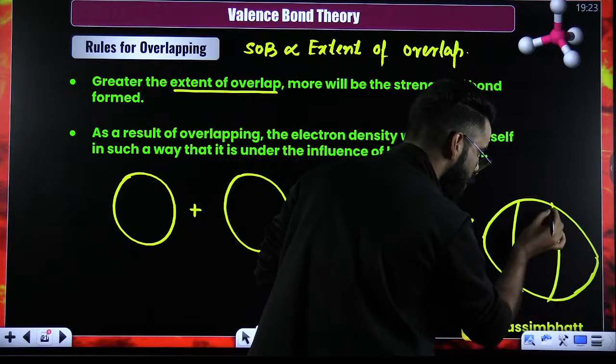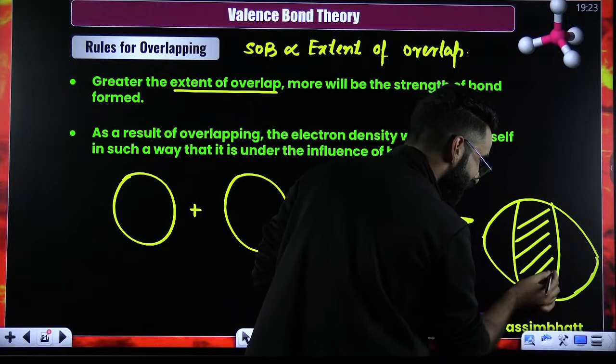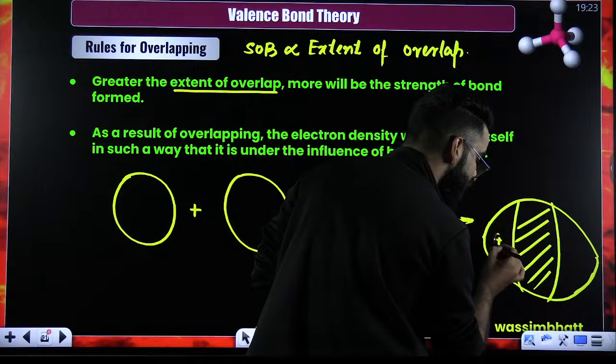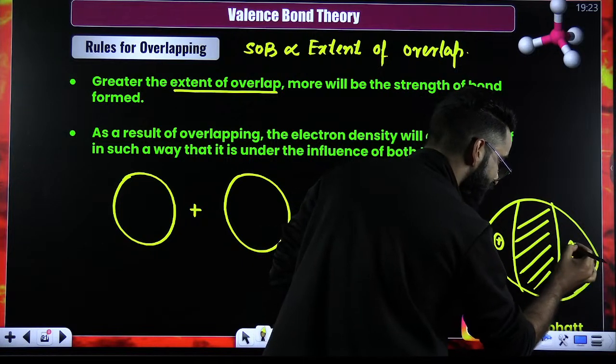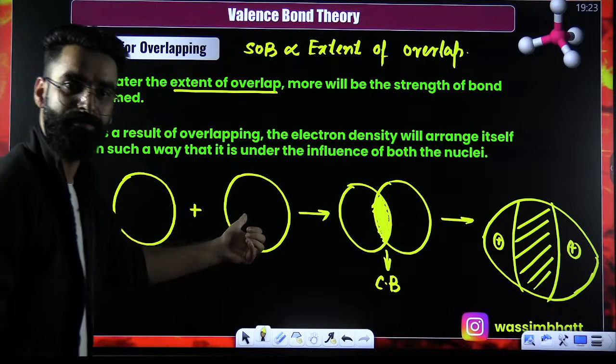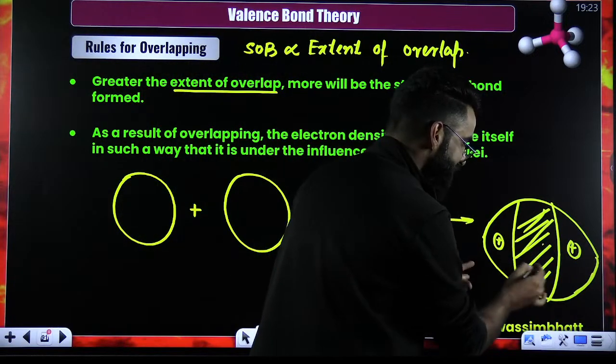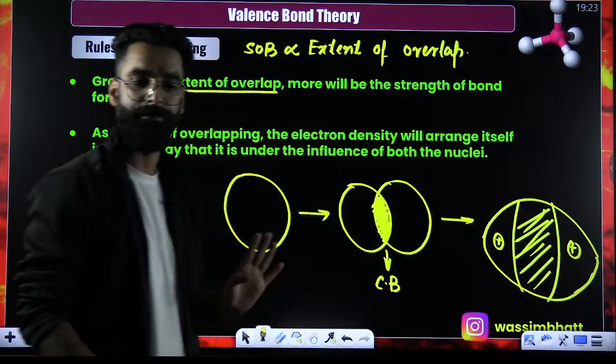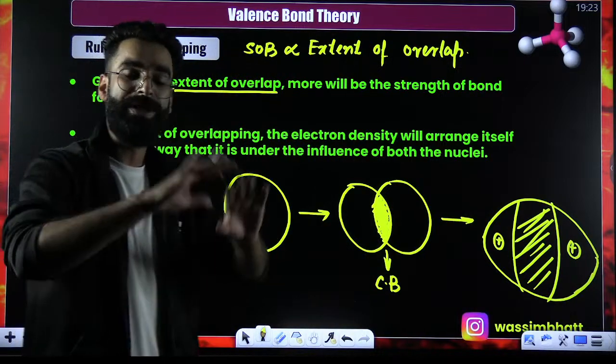This is the common electron density, which is under the influence of both the nuclei. Nucleus of one atom, nucleus of the other atom. Now, this common electron density is under the influence of both the nuclei. Perfect? So, let me quickly summarize it.